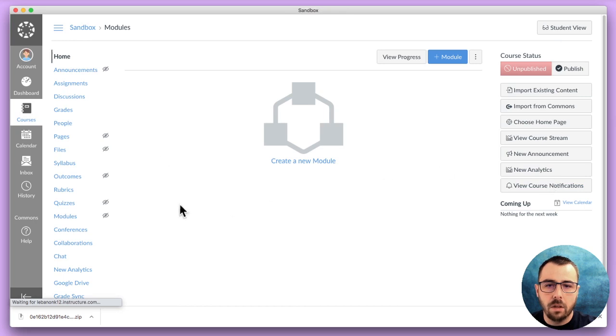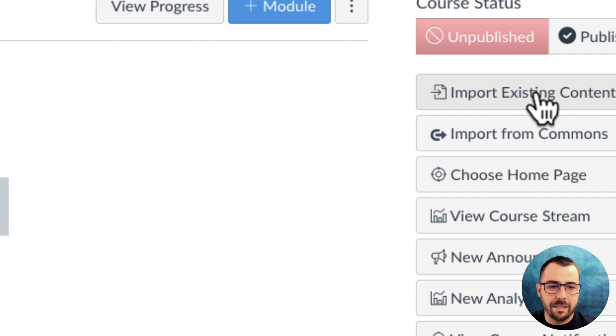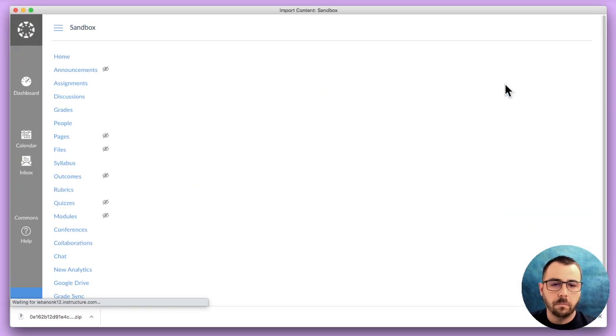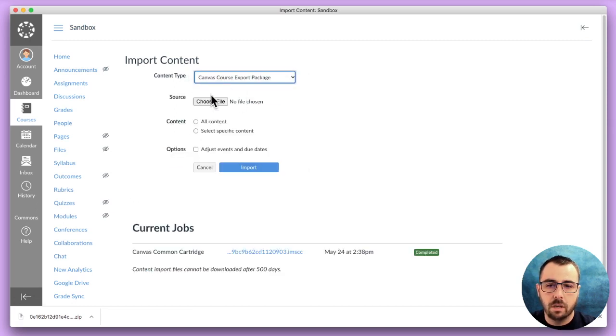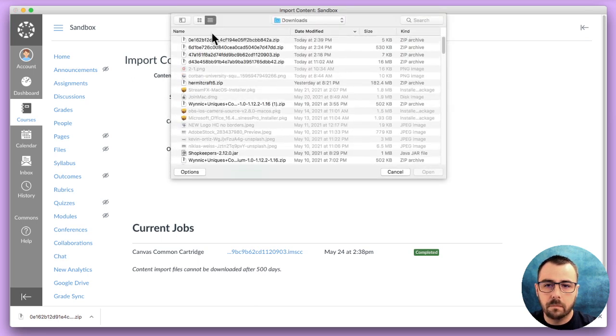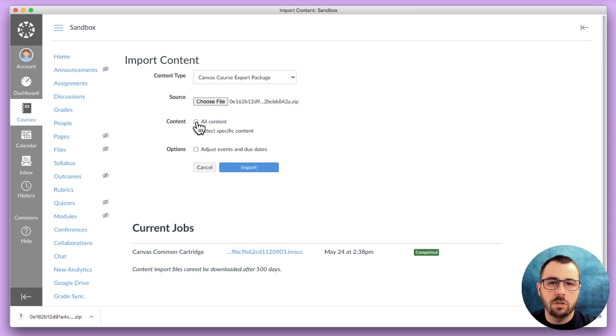And right here on the front page of my course, on the right side, I can see it says import existing content. I'm going to go ahead and click that. Where it says content type, I'm going to choose copy or Canvas course export package, and then I'm going to choose the file, and there's the file. Now I can choose to import all the content, which if this is just a single file, then I would just choose that. But if, let's say, I was importing a course but I didn't want all of the items, I can choose select specific content. I'm going to go ahead and choose that even though it's really just one item.